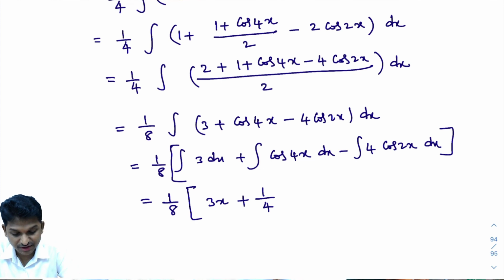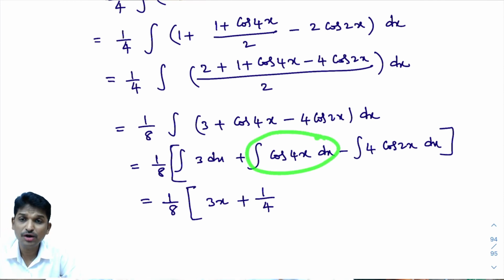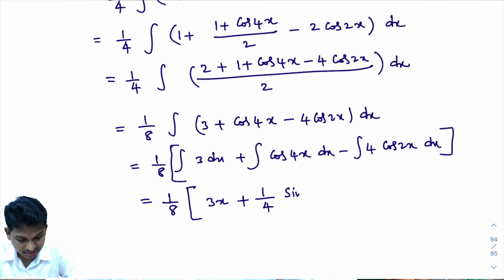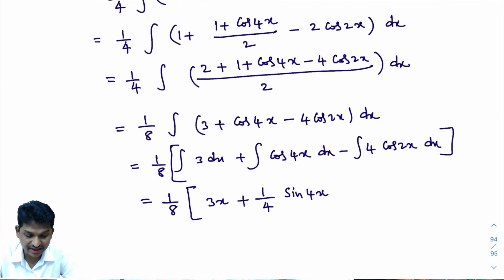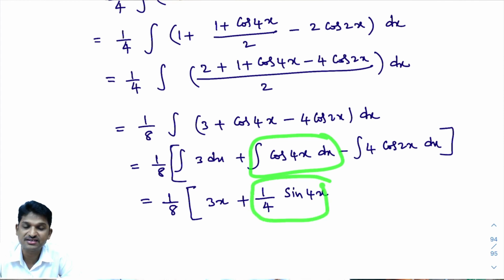Its answer starts with 1 by x coefficient. X coefficient is 4. Into, as you know, integral of cos x dx is sin x plus c. Here we will write integral of cos 4x as sin 4x. I hope you understand what I am trying to say. Integral of cos 4x dx is 1 by 4 into sin 4x.